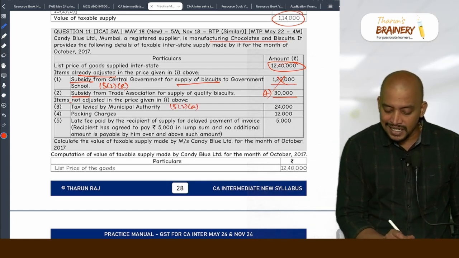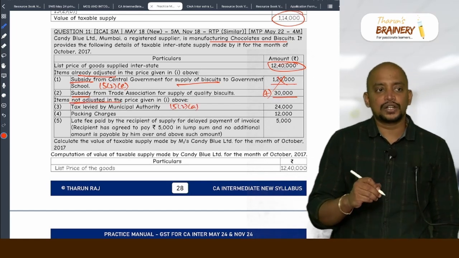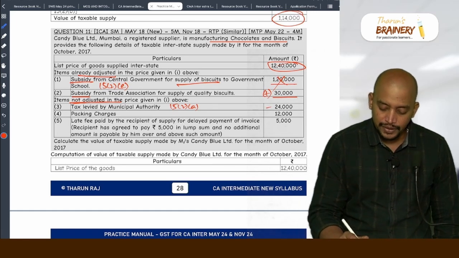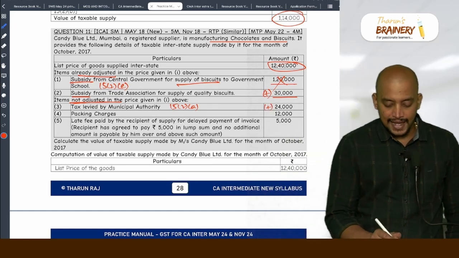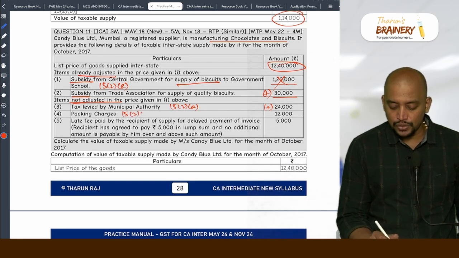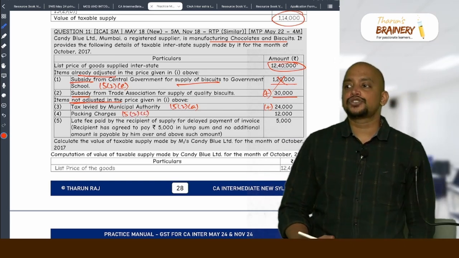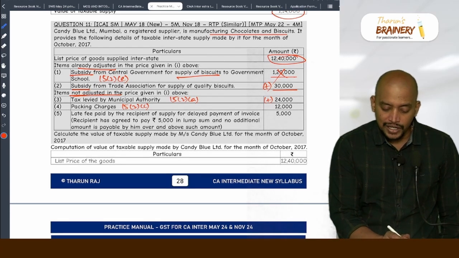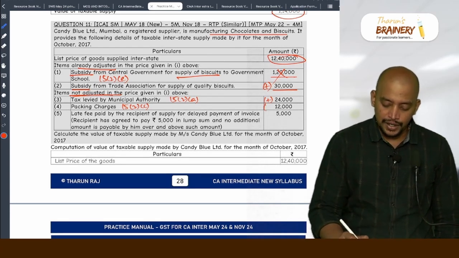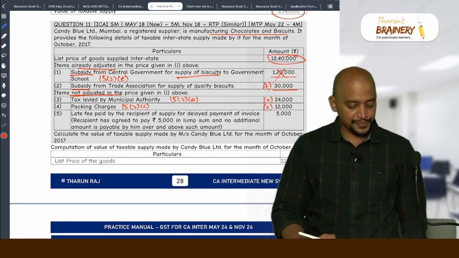But in the given price it is not included. So, therefore, we need to add. Packing charges, as per 15(2)(c), packing charges is to be included. But in the given price it is not adjusted, means not included. So, we need to add.